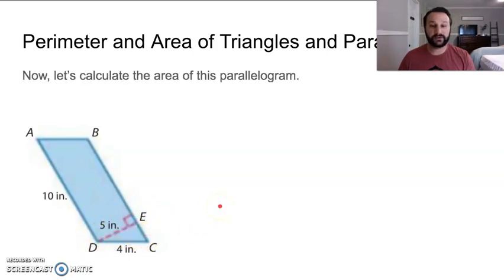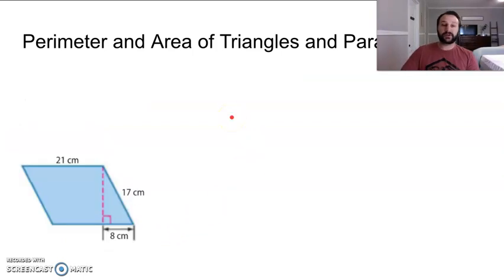So let's look at how exactly we can calculate this. A equals B times H. We've got 10 times 5. So our area is going to be 50 inches squared, or 50 square inches fit into this parallelogram right here. So let's try another one. We're going to do a few of these.